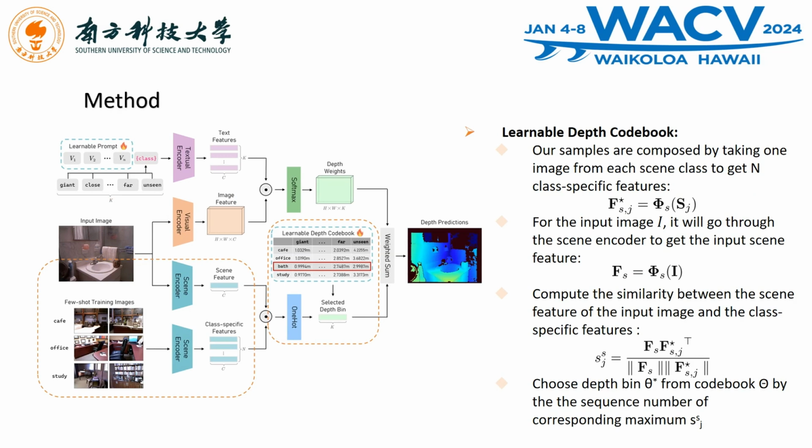The next part is about the learnable depth codebook. We have few-shot training samples. Our samples are composed by taking one image from each scene class to get n class-specific features. For the input image I, it will go through the scene encoder to get the input scene feature. And then we compute the similarity between the scene feature of the input image and the class-specific features, which can help us to choose the most similar scene and choose the corresponding depth bin from the depth codebook.